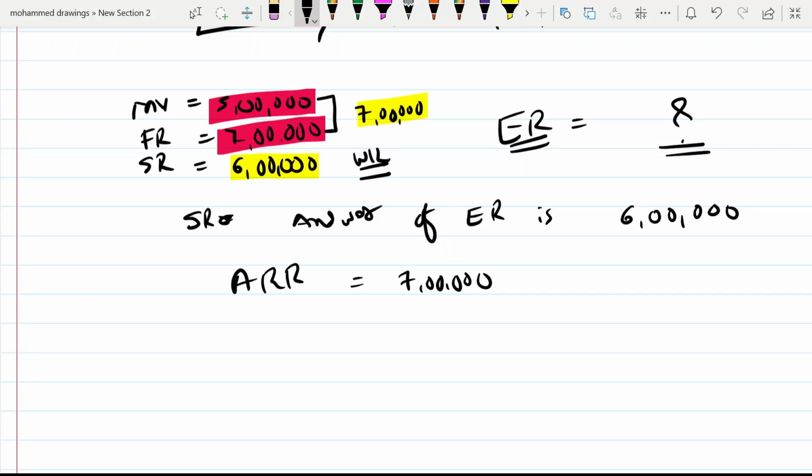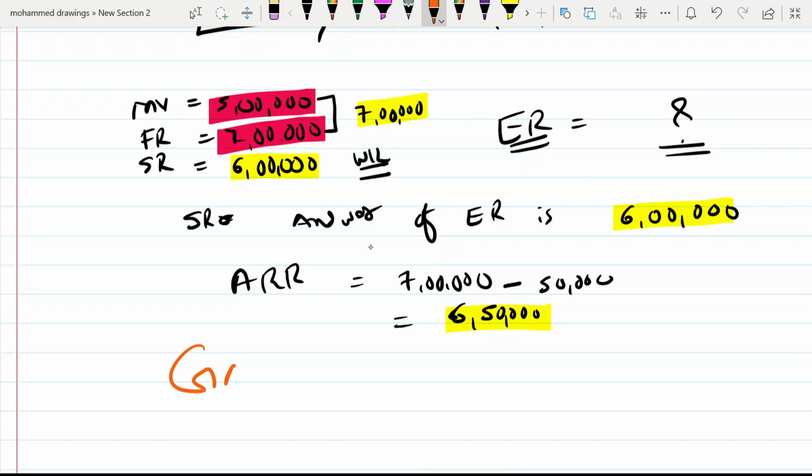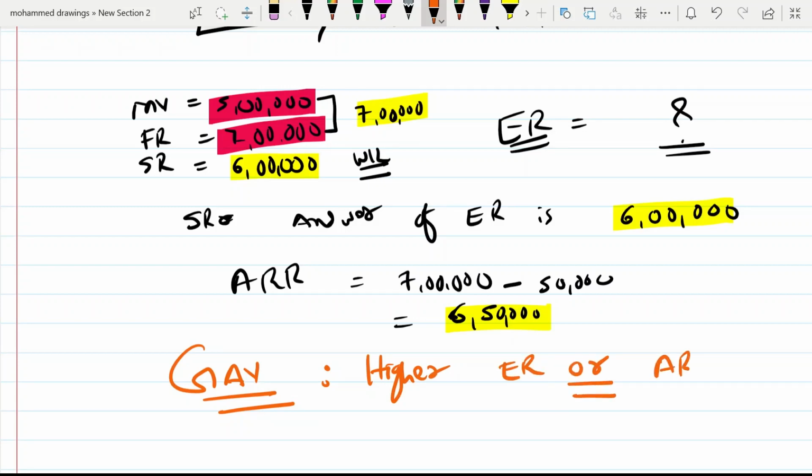Now let us say annual rent received is 7 lakh and unrealized rent, let us assume, is 50,000. So what is the answer? 6 lakh 50,000 is the answer. Now again, from these two answers, if you want to find out GAV, you have to take the higher of ER or ARR.